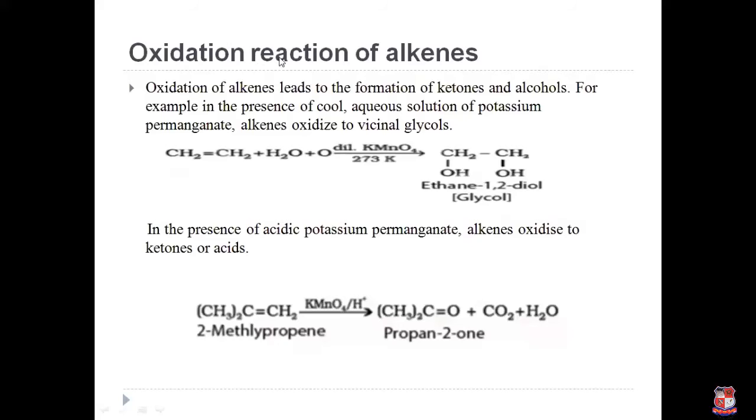Another reaction is oxidation reaction of alkenes. Oxidation of alkene leads to the formation of ketones and alcohols. For example, in the presence of cool aqueous solution of potassium permanganate, alkene oxidizes to vicinal glycol. Okay, in cool condition, it produces diols. 2 hydroxyl groups attached to this molecule, so we call them diols. And if we take acidic potassium permanganate, then it oxidizes the alkene molecule to ketone or acid.